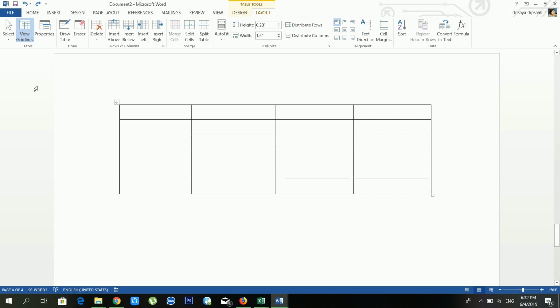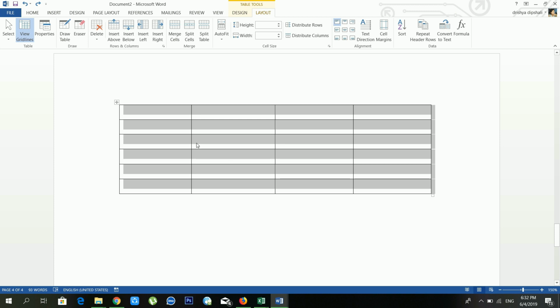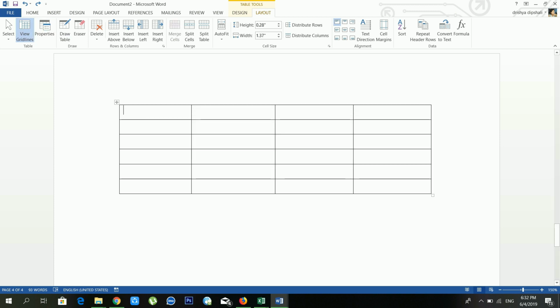Okay, so if you want to select the cells, in that case you have to go to select and just click select cell. Now it's done. Okay, and another option available is if you want to select column, in that case you have to click select columns. If you want to select row, you have to click select row. If you want to select the whole table, then in that case you have to select table. See, it's already selected, right? And if you want to see view gridlines, you have to turn it on. And if you don't want to see the view gridlines, in that case you have to hide it.